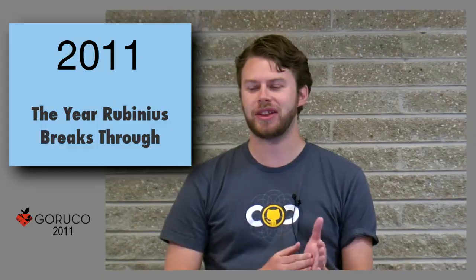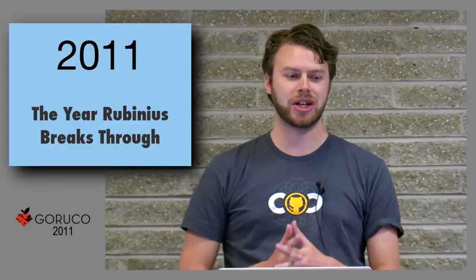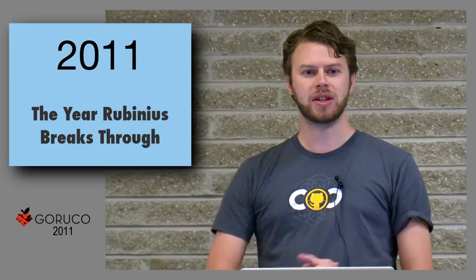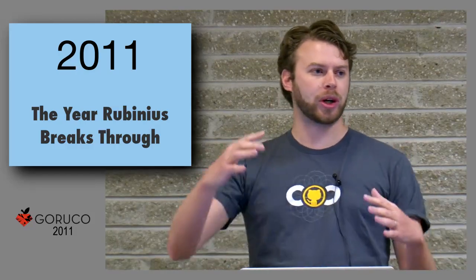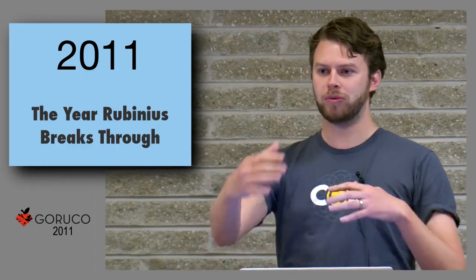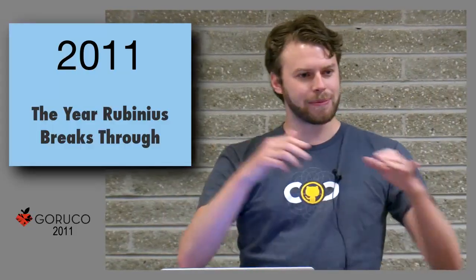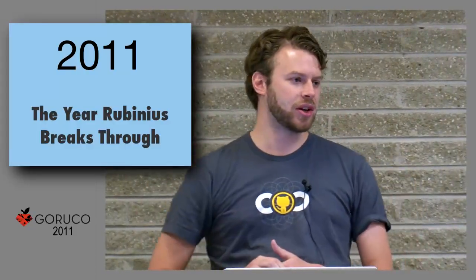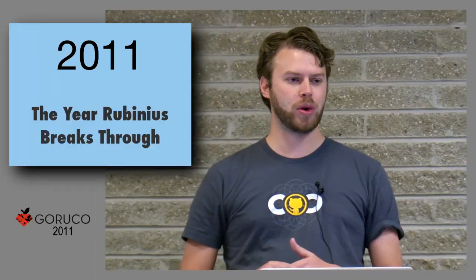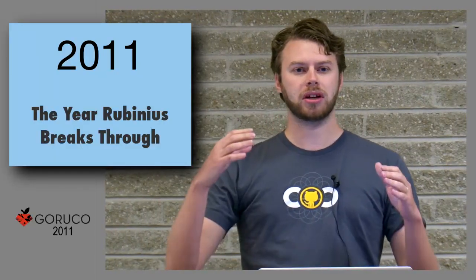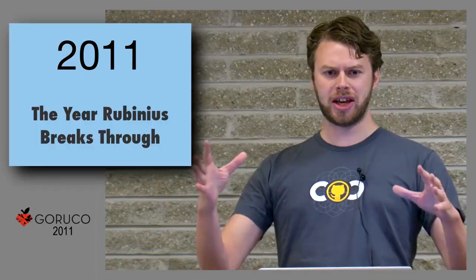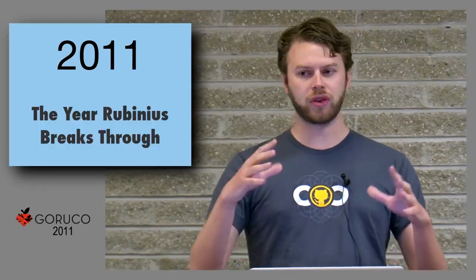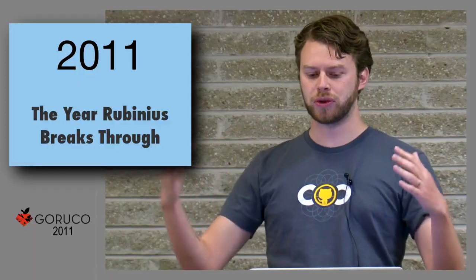2011 has sort of been the year that Rubinius breaks through. I've been working on the project since 2006, and it's sort of been this slow burn, where we've been careful, we've had setbacks here and there, but we've been improving and improving and improving. And this year, I think finally for the first time, we're hearing good things. I hear from people, oh yeah, I'm running it here and I'm using it for X, Y, and Z, for the first time. So we've really reached that sort of critical mass.